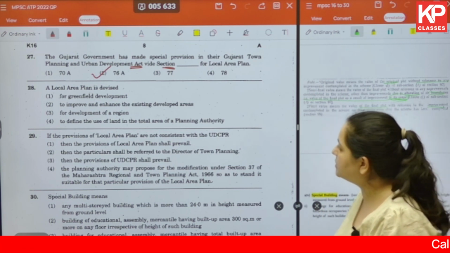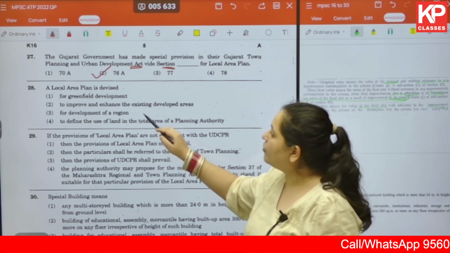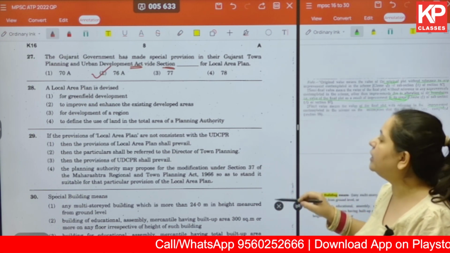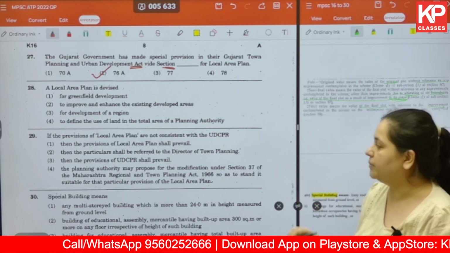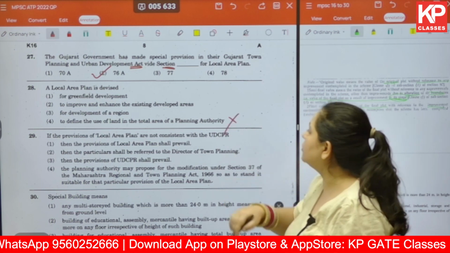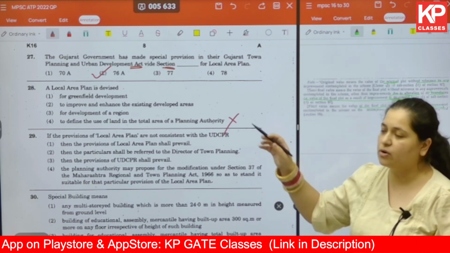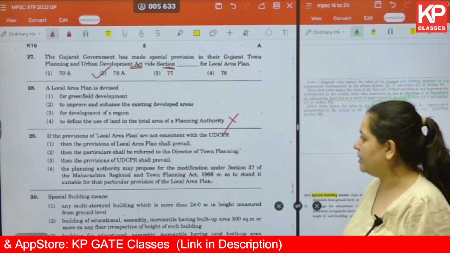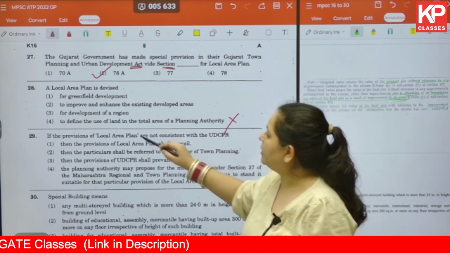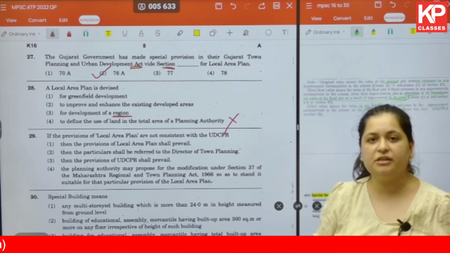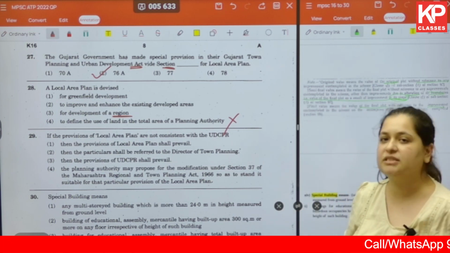Okay. The next one: a local area plan is devised for greenfield development, to improve and enhance the existing developed areas, or for development of a region, to define the use of land in the total area of the planning authority. We know that it is not the total area of the planning authority that we are talking about. It's not the entire city. We are talking about the local area. The development of a region is again not correct. Region has a large spatial extent.